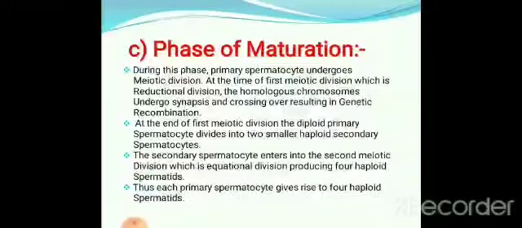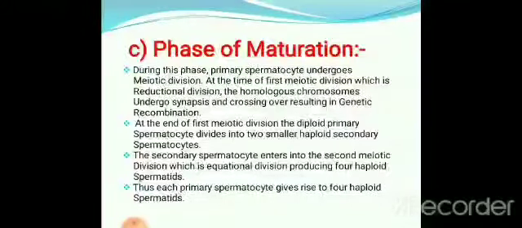In the PUC also you have studied gametogenesis and cell division. In the cell division chapter, I think you have come across meiotic and mitotic divisions, isn't it? So here in the first meiotic division, the homologous chromosomes undergo synapsis, and crossing over takes place, resulting in genetic recombination.